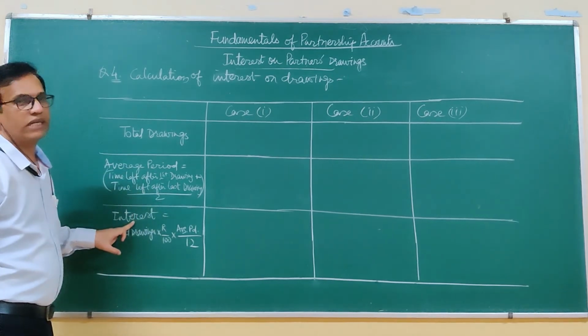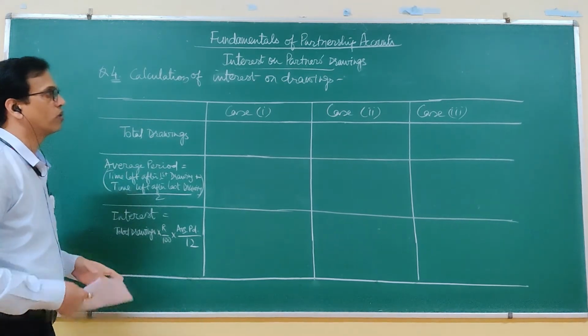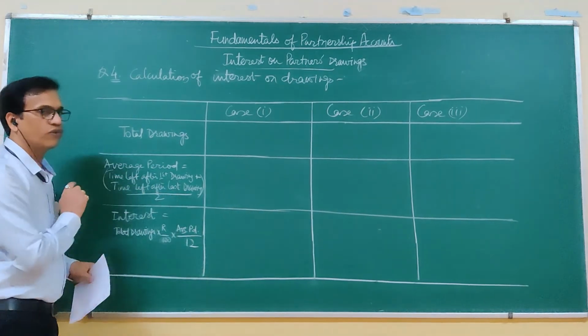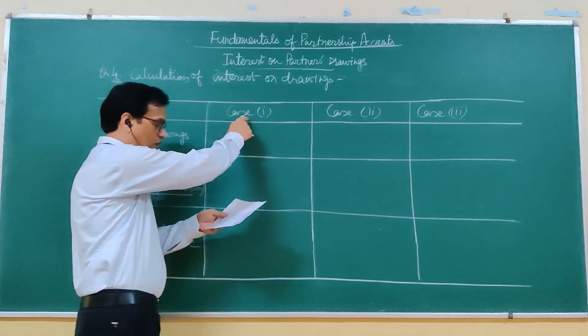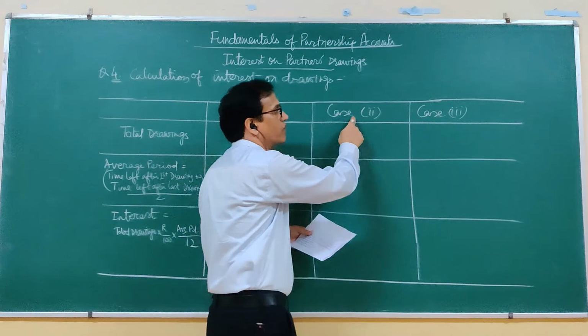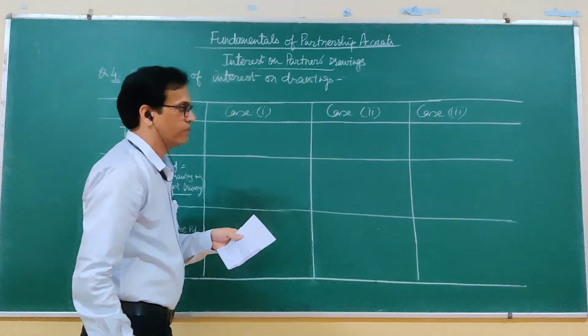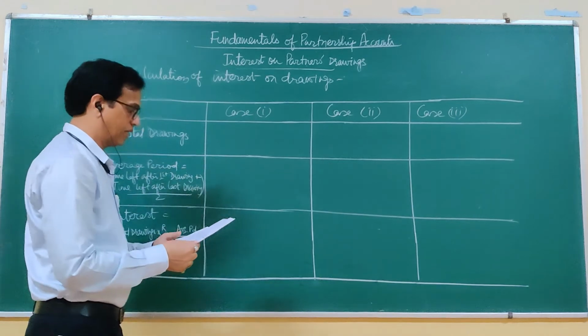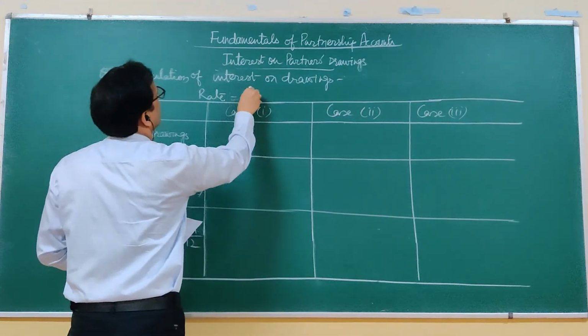Then we will calculate interest using these two pieces of information. Rate of interest we already know, that is 15% in this question. So first case is in the beginning of the month, second is in the middle of the month, and third is in the end of the month. So let us calculate it. Rate we know, 15% per annum.